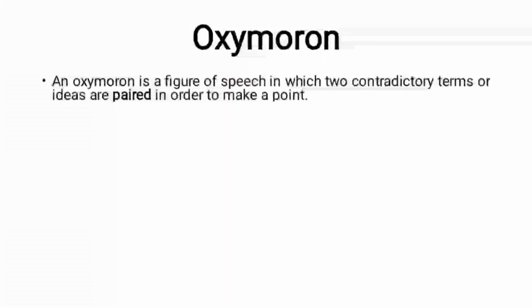Oxymoron. Oxymoron is a figure of speech in which two contradictory terms or ideas are paired. Remember the difference between oxymoron and paradox. Paradox is a self-contradictory statement, but oxymoron is the use of contradictory terms or ideas in pair form. So they will be side by side together.